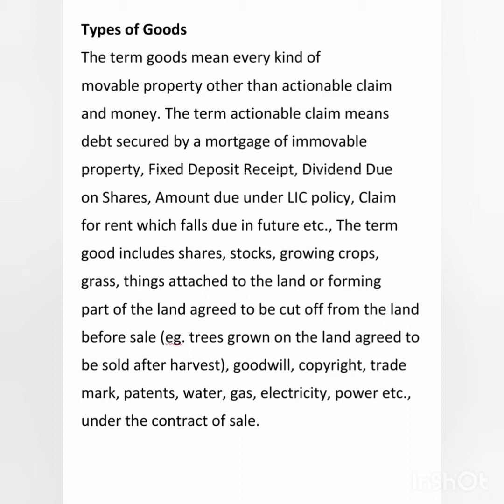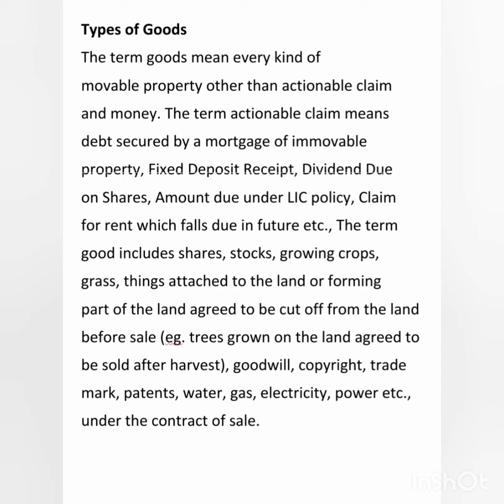Then goodwill, copyright, trademark, patents, water, gas, electricity, power, etc. which come under the contract of sale. As commerce students in 11th standard itself, you would have known what goodwill, copyright, trademark, patents are. So these also come under the contract of sale.